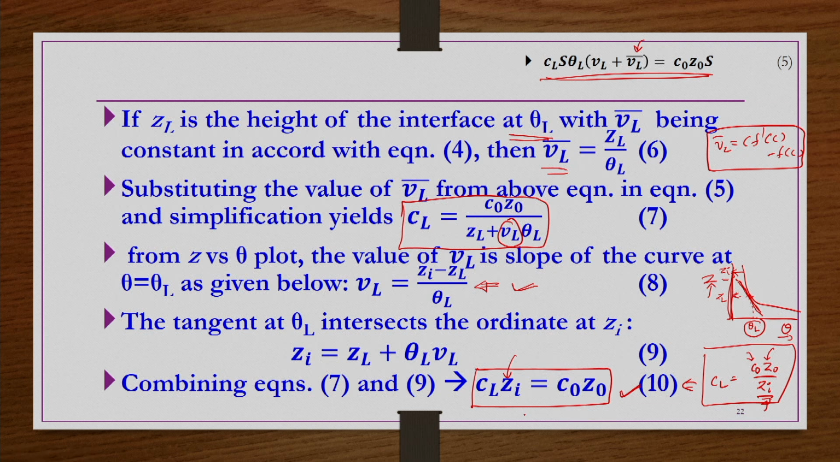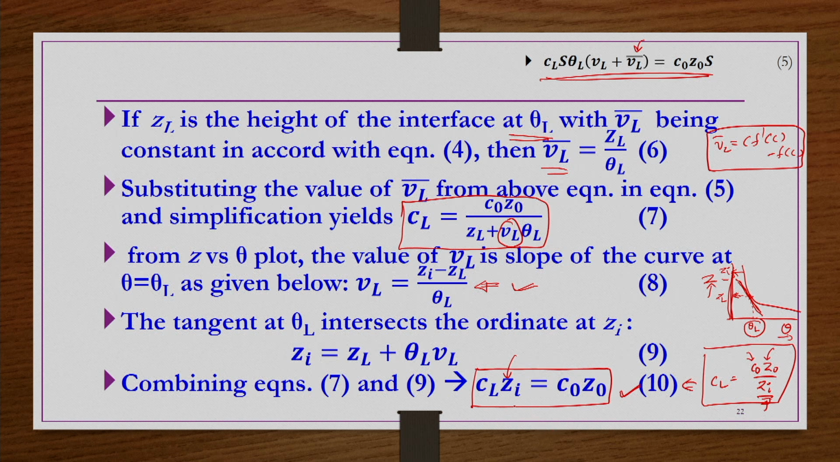Once C L is known, then Z L also can be known, and then one can know this V L as well from equation number 8. So, what we understand from equation number 10 is that from this Z versus theta plot at any theta L, that is the time required for this layer to reach the interface. At that time, if you draw a tangent to this Z versus theta curve, whatever the intercept Z I is, you can substitute here, and then you can find out C L.